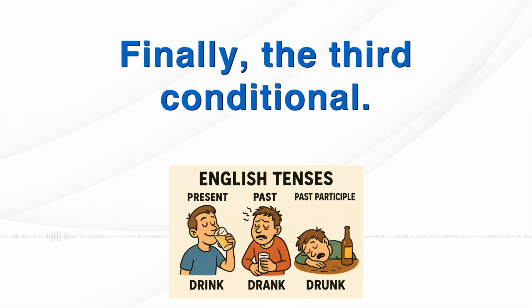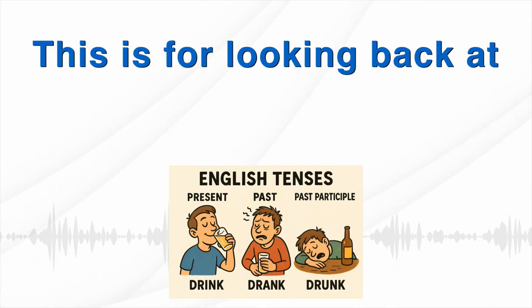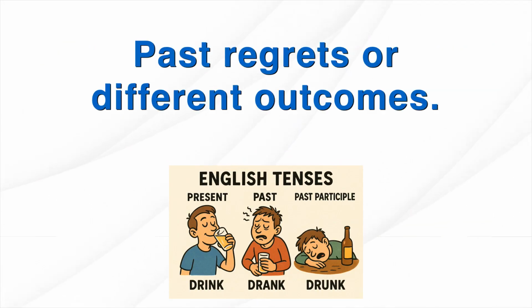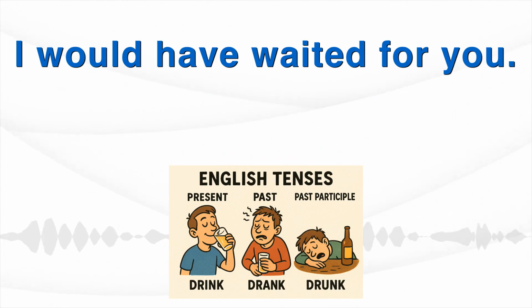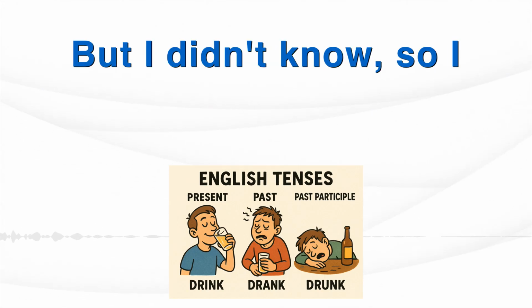Finally, the third conditional. This is for looking back at the past and imagining something different. Past regrets or different outcomes. Things that could have happened, but didn't. If I'd known you were coming, I would have waited for you. But I didn't know, so I didn't wait.